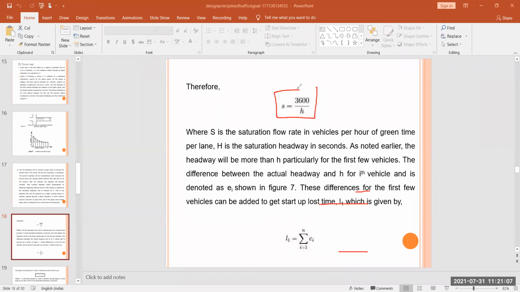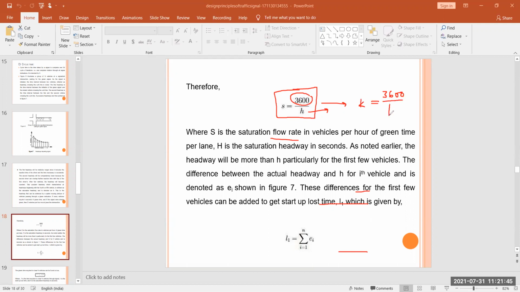So s is our saturation flow rate, and it is related to h as s is equal to 3600 by h. During the discussion of traffic density and space headway, I derived a similar relationship, that k is equal to 3600 divided by Hs.